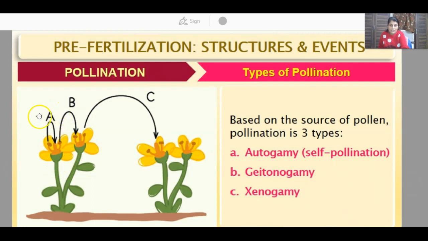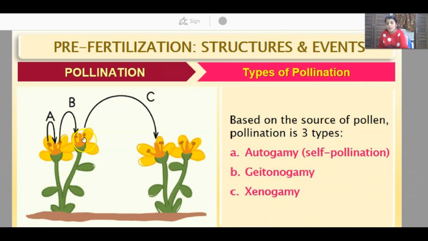And this terminology A here represents autogamy. It means that this single plant with a single flower undergoes pollination. That is, in the same flower, the male gamete, that is the pollen grain, enters the stigma and undergoes the process of fertilization. Since this happens in the same flower, it is called self-pollination or autogamy.